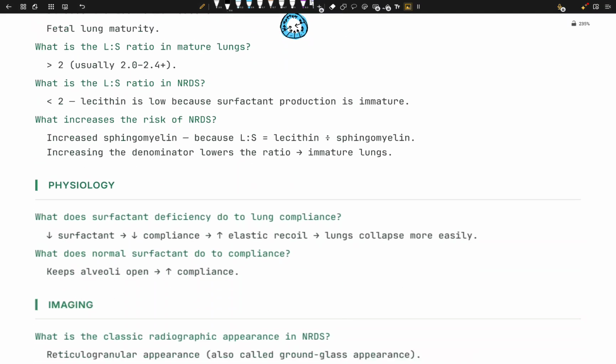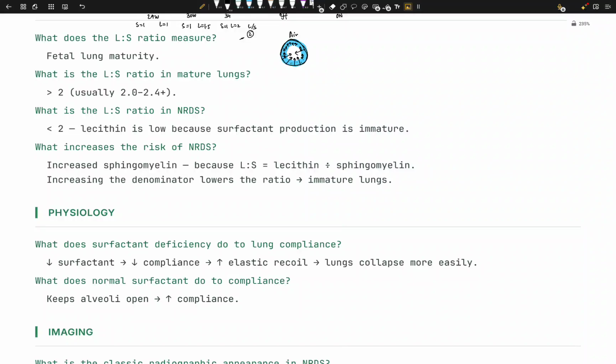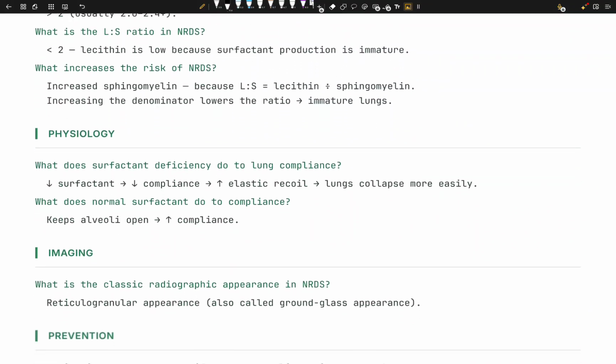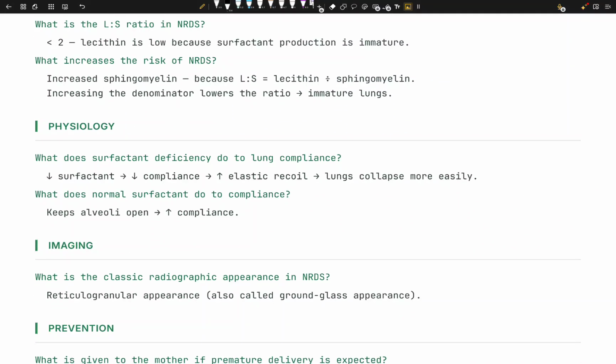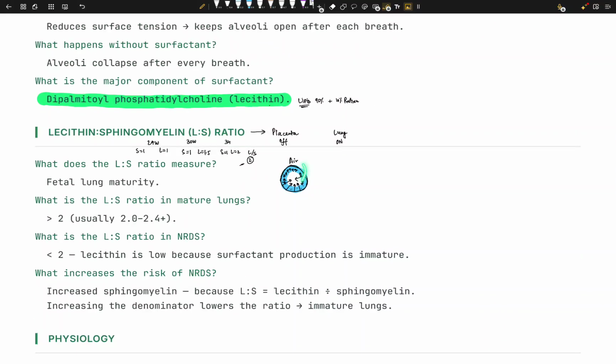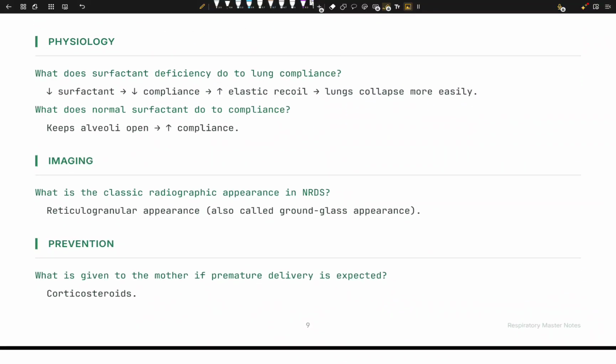Okay, so let's go into the physiology of surfactant, right? Here, what is the effect of surfactant deficiency on the lung? We know that we're going to have a collapsed lung, right? What's going to happen? Low surfactant, compliance goes down.